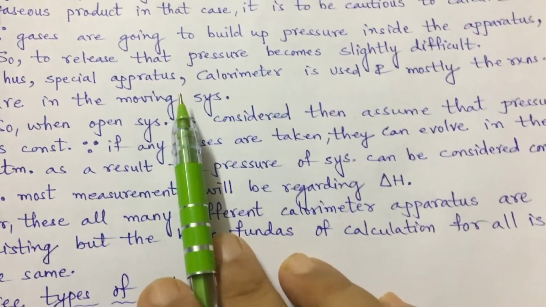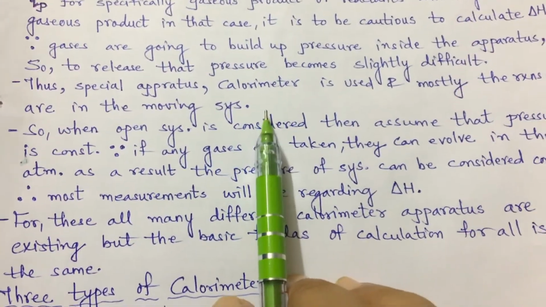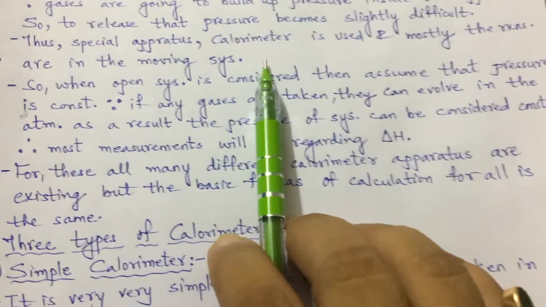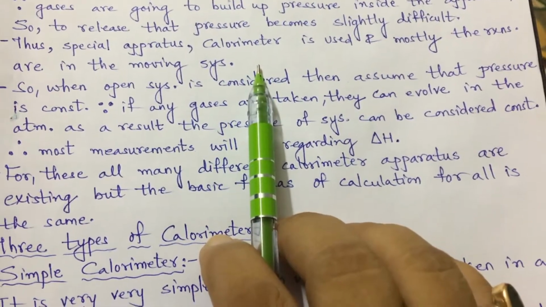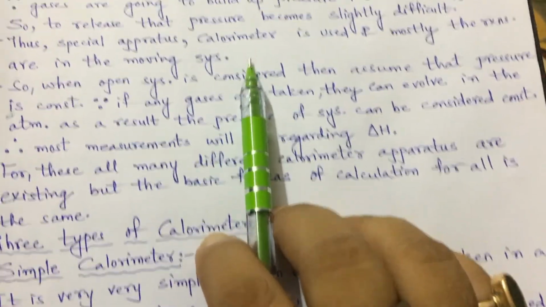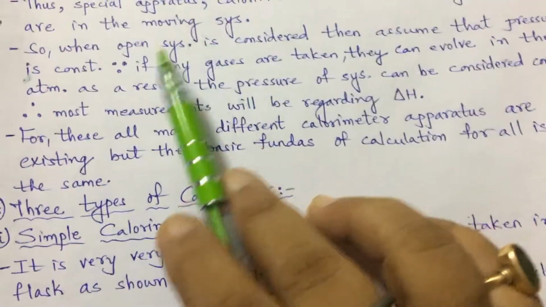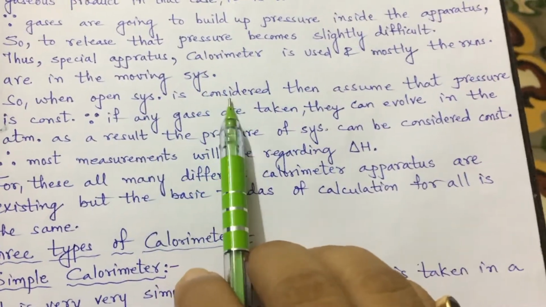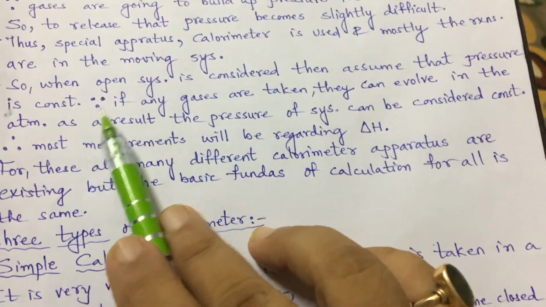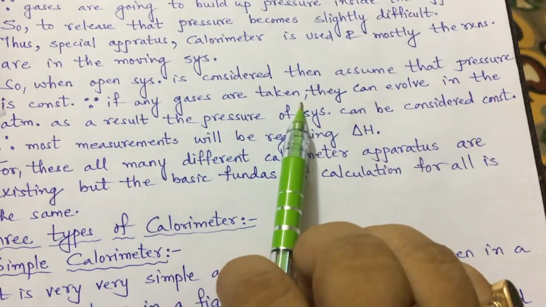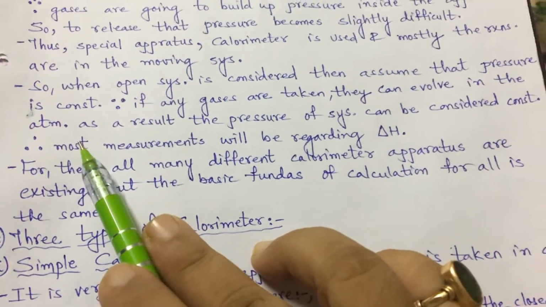The special apparatus called a calorimeter is used, and mostly the reactions are in a moving system, or you can say an open system. Moving means transfer from system to surrounding and surrounding to system is possible, so energy and reaction are moving. When an open system is considered, assume that pressure is constant, because any gases can evolve into the atmosphere.